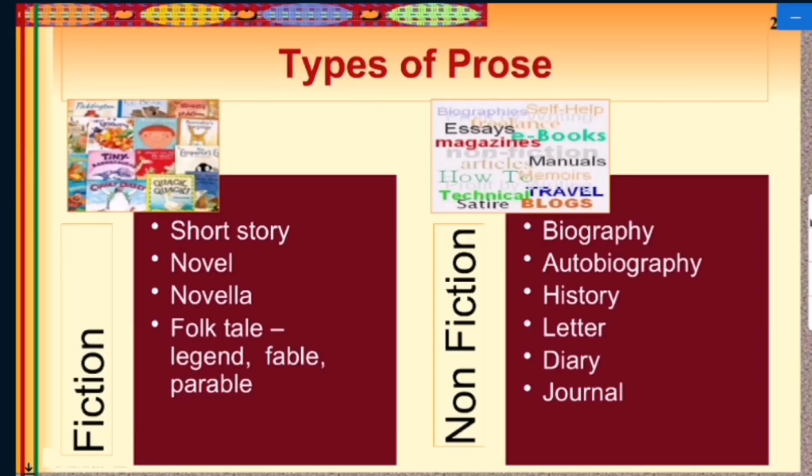So what are the types of prose? There are two basic types of prose. One is called fiction and the other is non-fiction. Fiction is the short story, novel, novella, folk tales, legend, fables, parables. These are fictions. And the other is non-fiction. Non-fiction is biographies, autobiographies, history, letter, diary, journal.